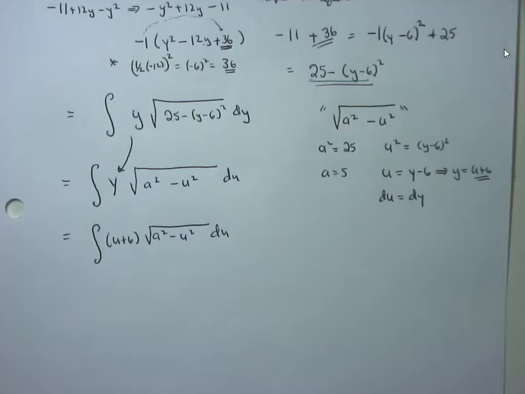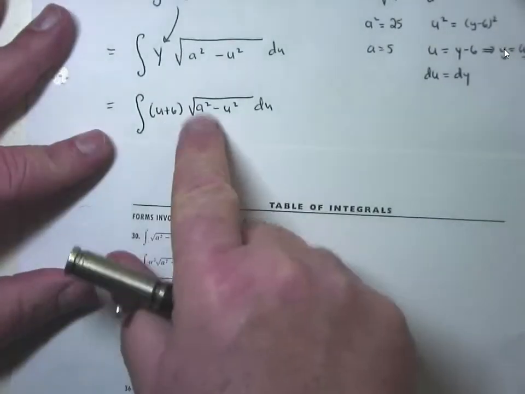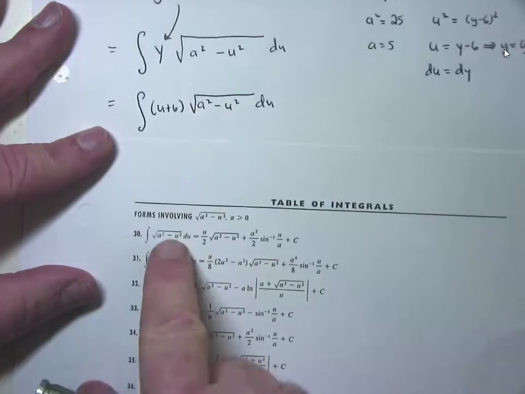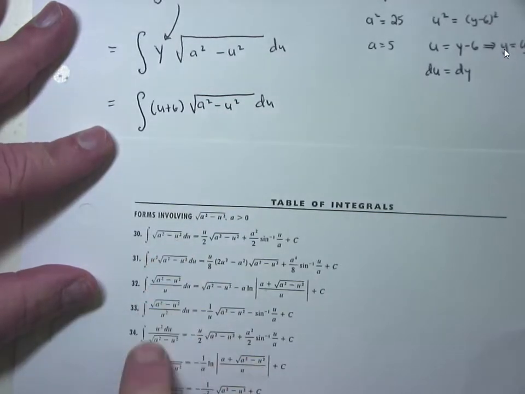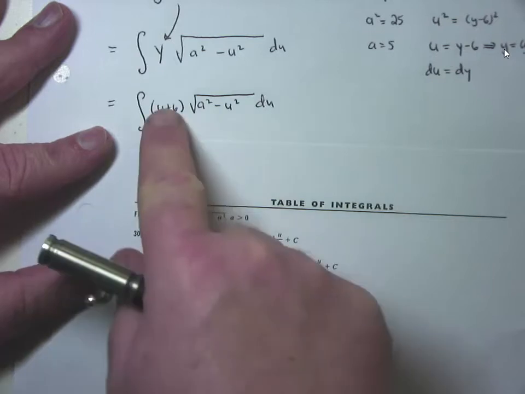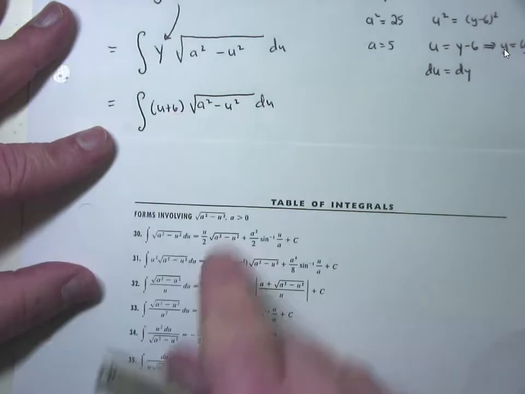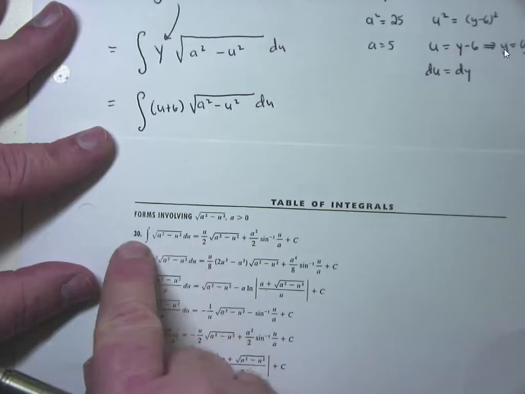Now, if you start going to look for formulas, this is formulas involving a squared minus u squared. Let me grab through my sheets here. A squared minus u squared is up here, starting at number 30. Look at this formula. U plus 6 times the square root of a squared minus u squared. I don't see a u plus 6 in front of this square root, so it's not there, but wait. I do have a u, I do have a square root of a squared minus u squared. There it is right there.